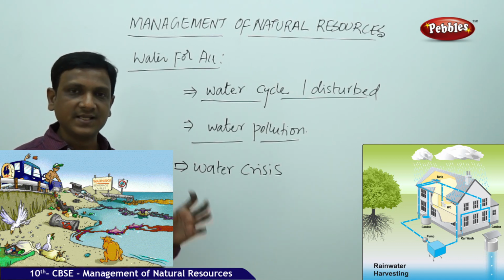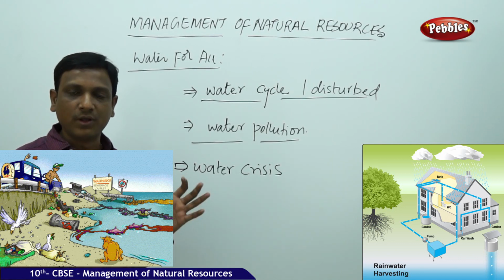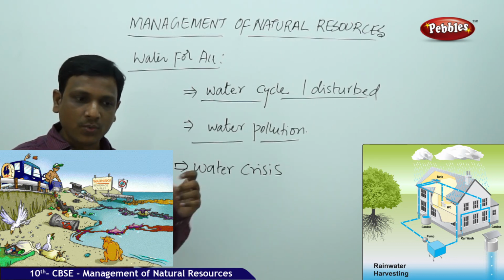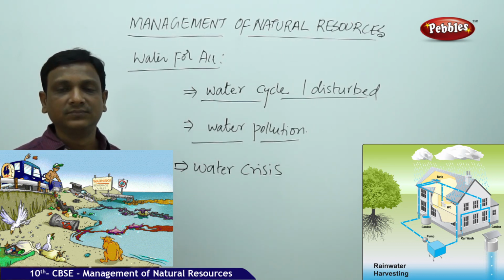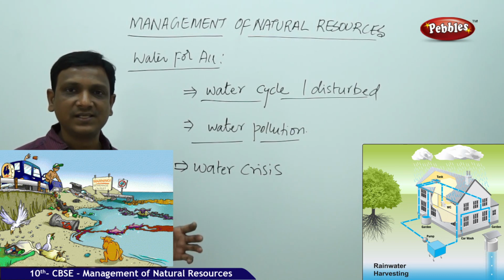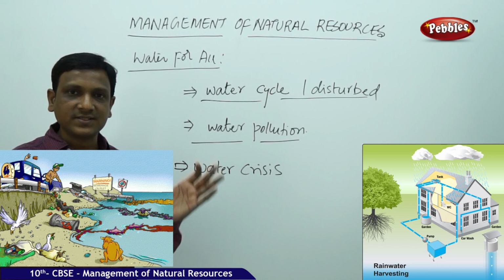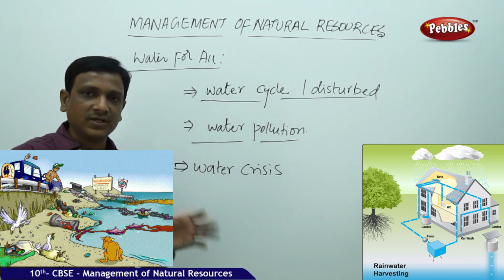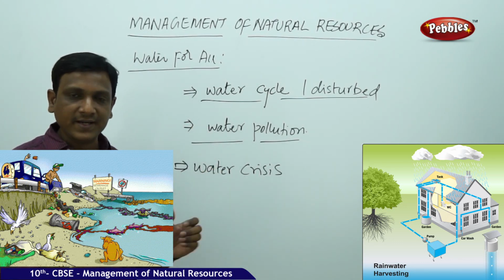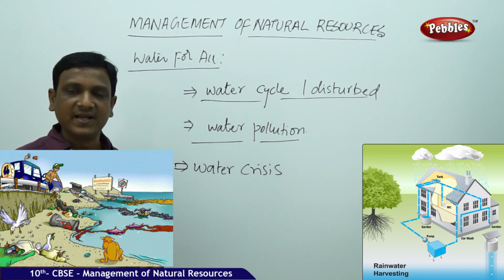Once there was rain, the people used different methods to store the water in the ground. They had ponds and lakes and wells which were well maintained. When they are properly maintained, the rainwater is captured into the ground, stored underground, and used from the wells whenever it is needed.